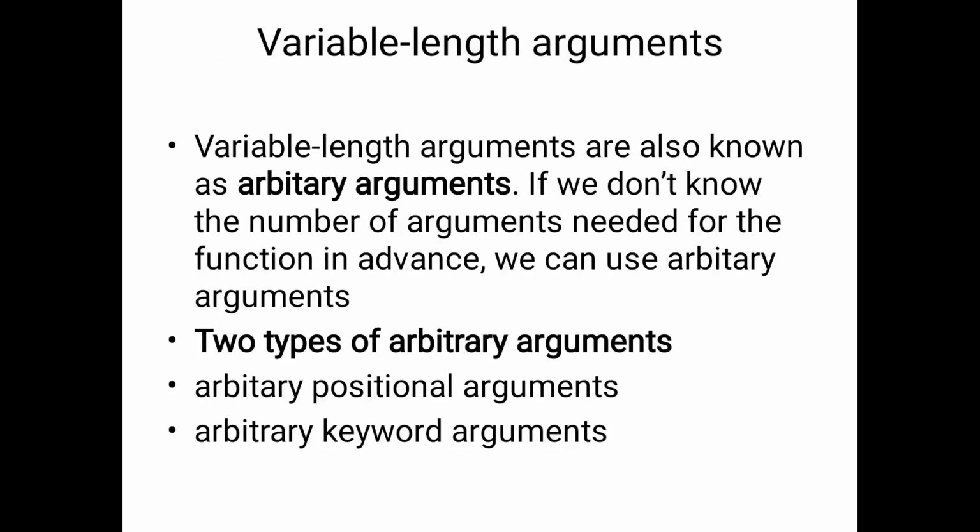And then the last one is variable length arguments, which are arbitrary arguments. Okay, so if we don't know the number of arguments needed for the function, what we declare in the function is called arbitrary arguments. The arbitrary arguments are of two types: the first one is arbitrary positional arguments, and the second is arbitrary keyword arguments.